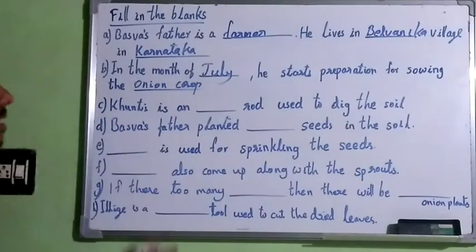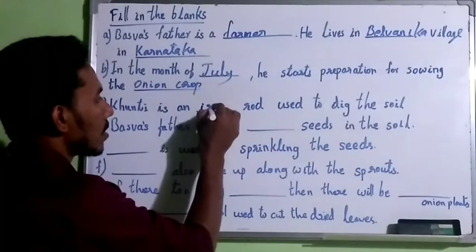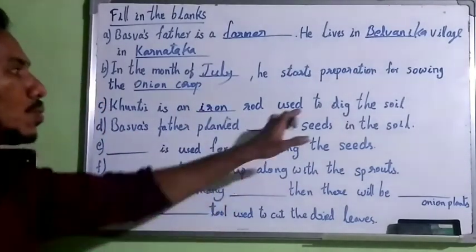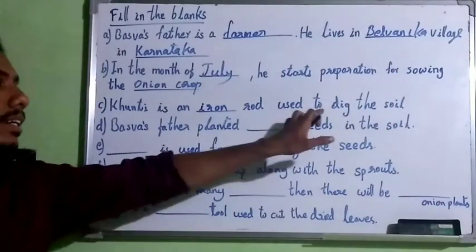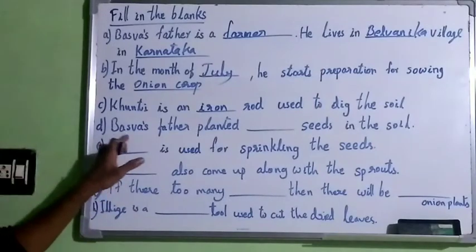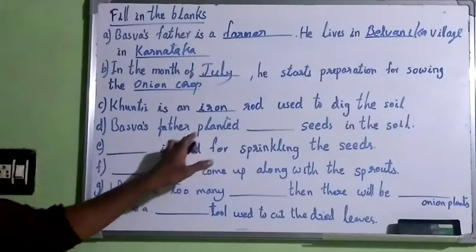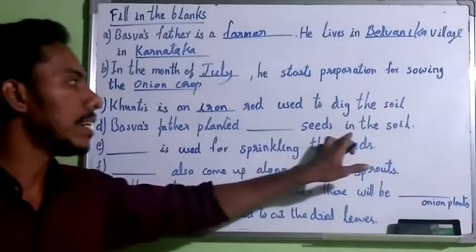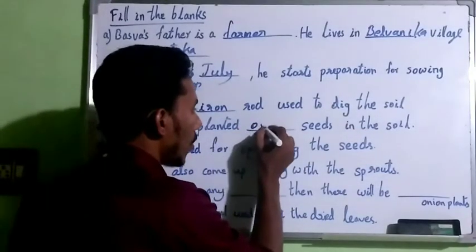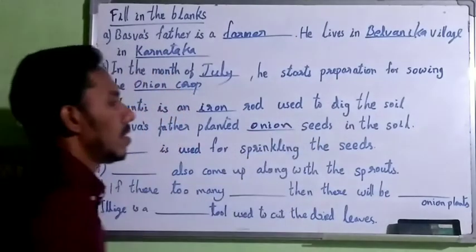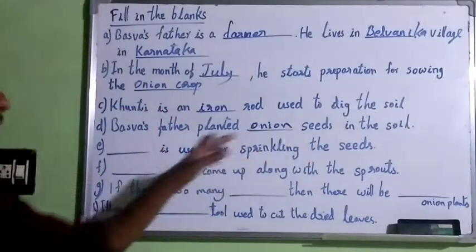Then Kundi is an iron rod used to dig the soil. It's an iron rod used to dig the soil. The next one: Baswa's father planted dash seeds in the soil. Which was the seed? It is onion seed. Onion seeds in the soil.